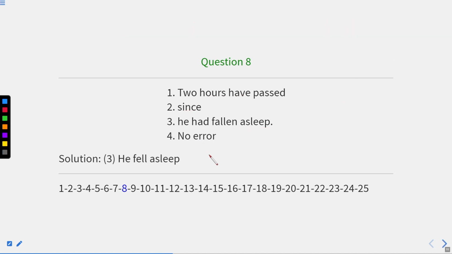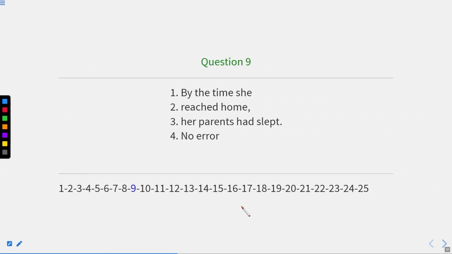So in this case, he fell asleep should be the correct word to be used. So 3 will be the error, or the third part will be the error, where this fallen, the second form of it is fell. Okay, he had fallen should be replaced with fell. So the correct sentence will be 2 hours have passed since he fell asleep. Okay, now let us move to the next one.